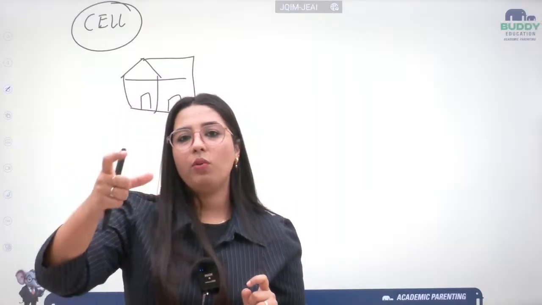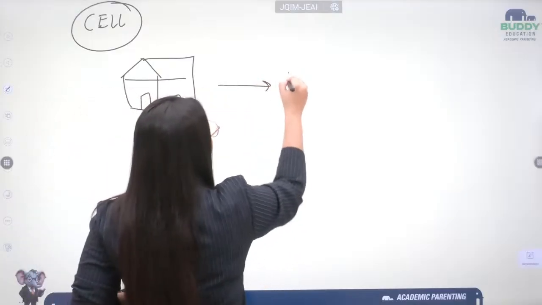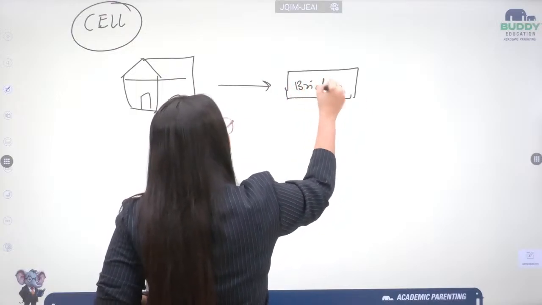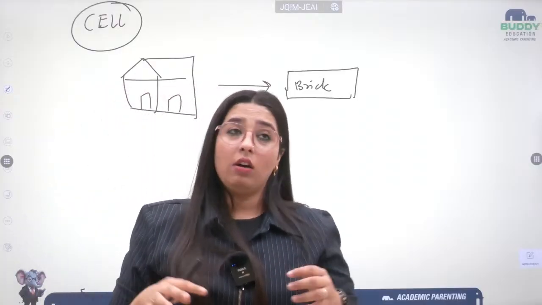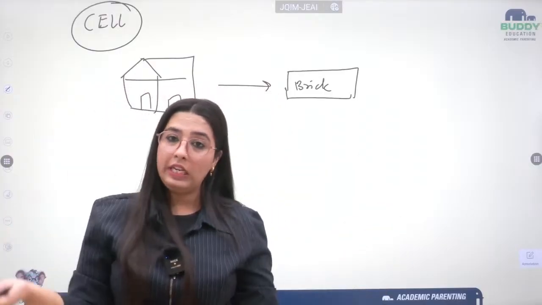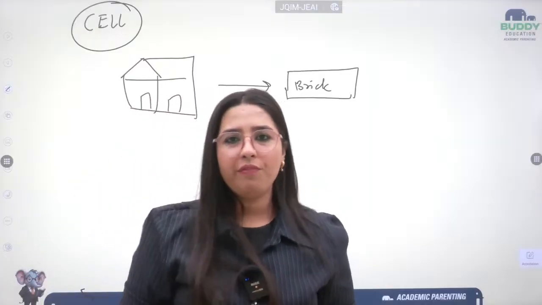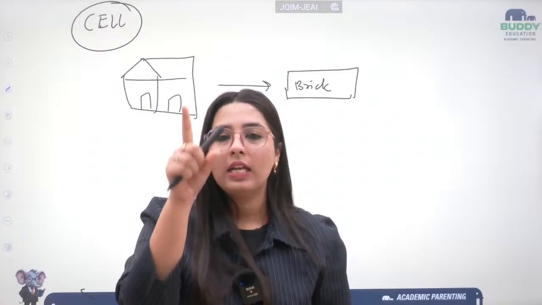The foundation is laid by one brick. So if I say this brick is the foundation, then to form a full human, full plant, full animal, there should be one foundation, and that foundation, students, is known as the cell.